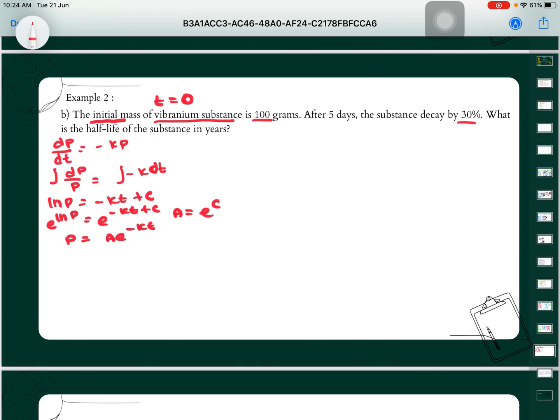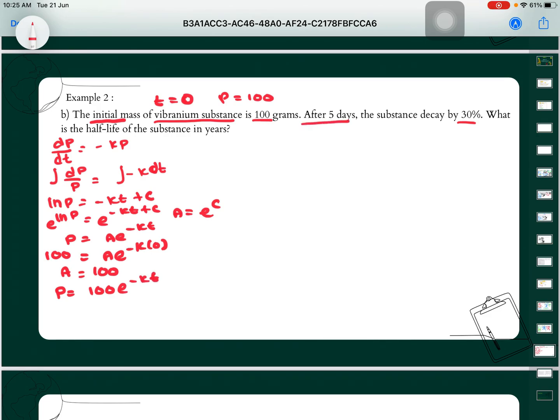The first step, we are already given the initial, means T is equal to 0. So when our T equal to 0, our P becomes 100. So we replace the value of P here is equal to 100, A e times T equal to 0. So we will get our A is equal to 100. We substitute back into the equation above. We will get P now is equal to 100 e power of negative Kt.